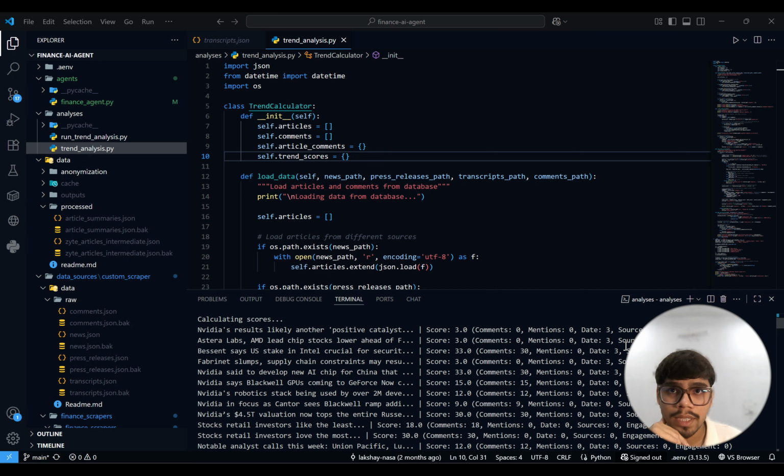Then, what's the source of this article? Based on that, it is a press release or a transcript. If it's an official press release, that gives it more points because it's the official statement, right? And then there is the engagement score.